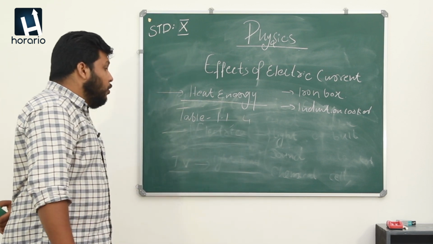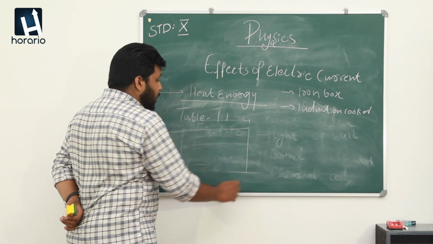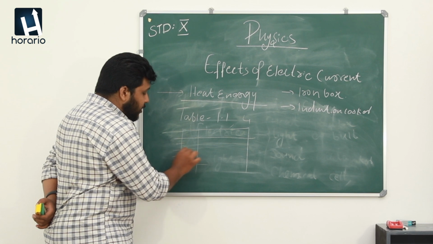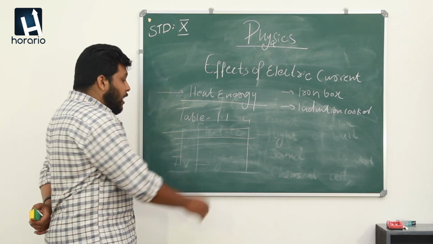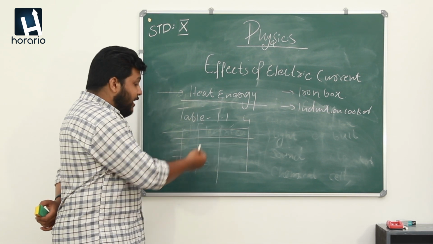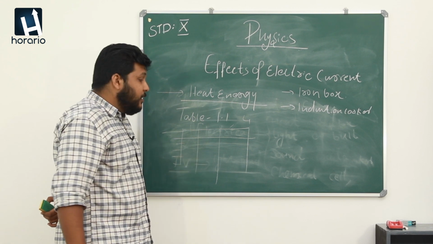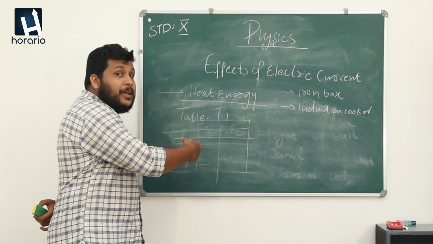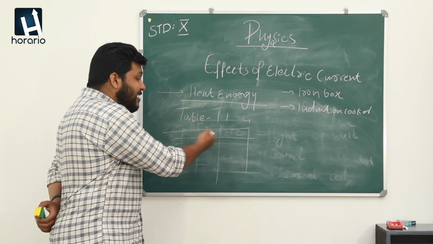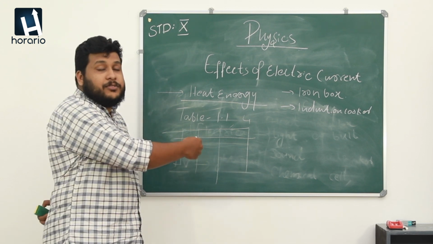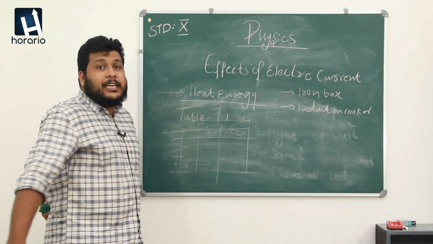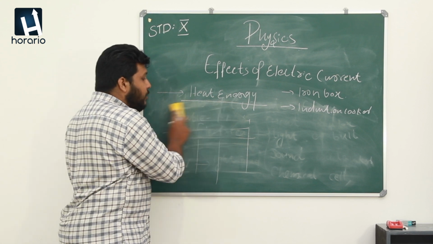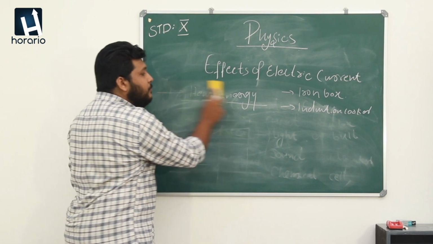So you can know that there is a table you want to fill, and in that table different names of equipments, different types of equipments are given, and the effects like heat effect, sound effect are also given there. So you want to complete that table here. By completing the table, you can easily understand what are the energy transformations or energy conversions taking place in different equipments. So you do it as a work or complete it in the next class.